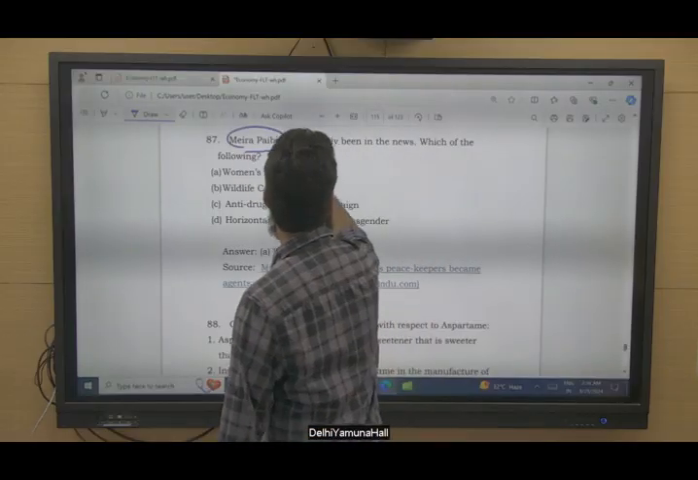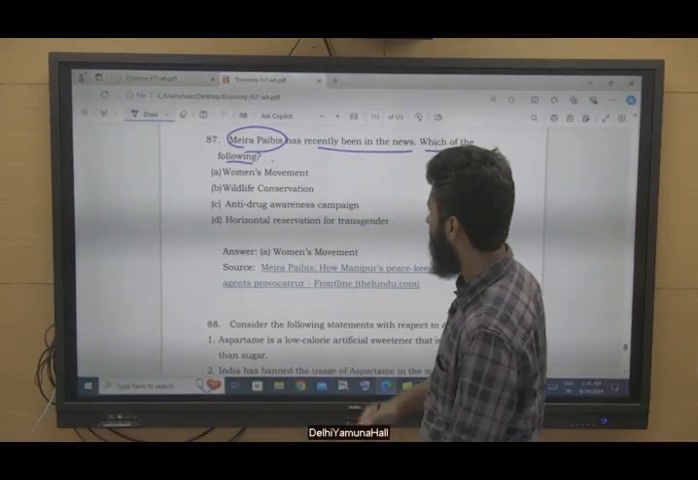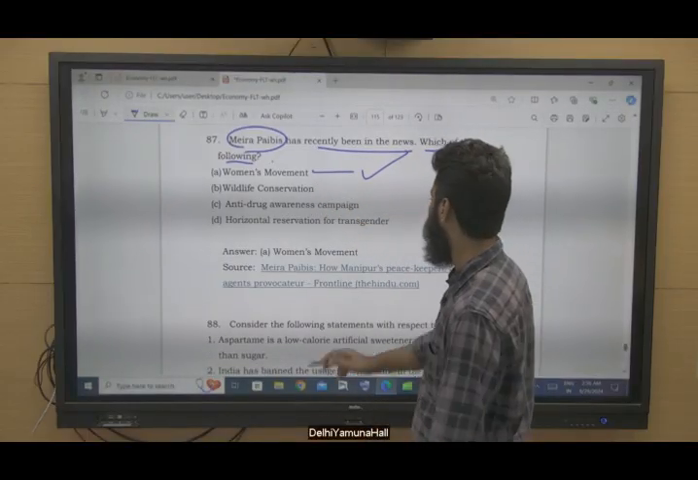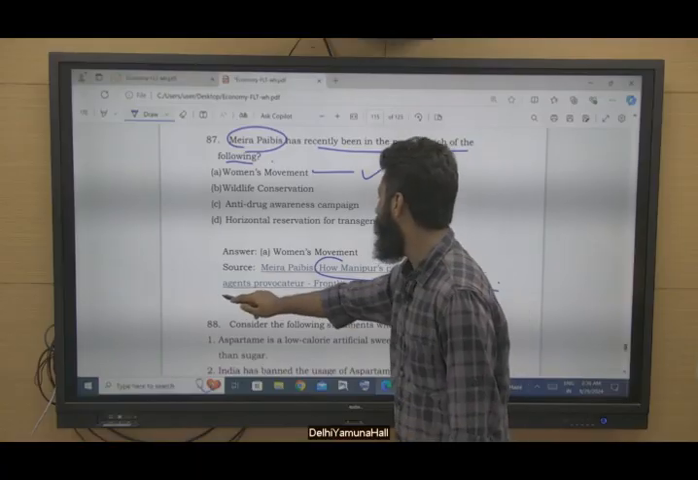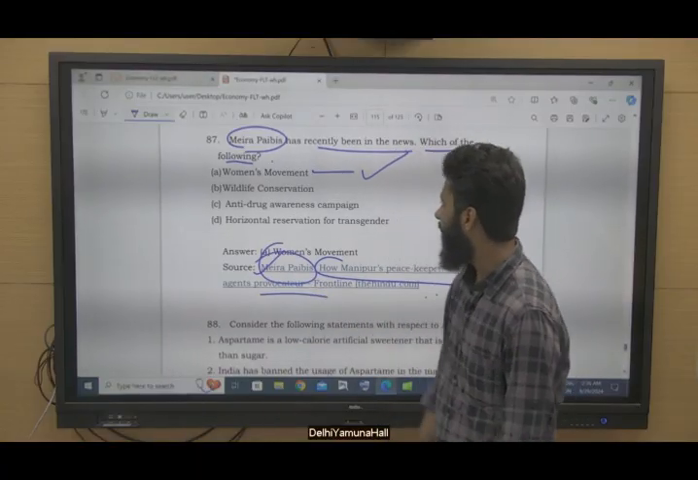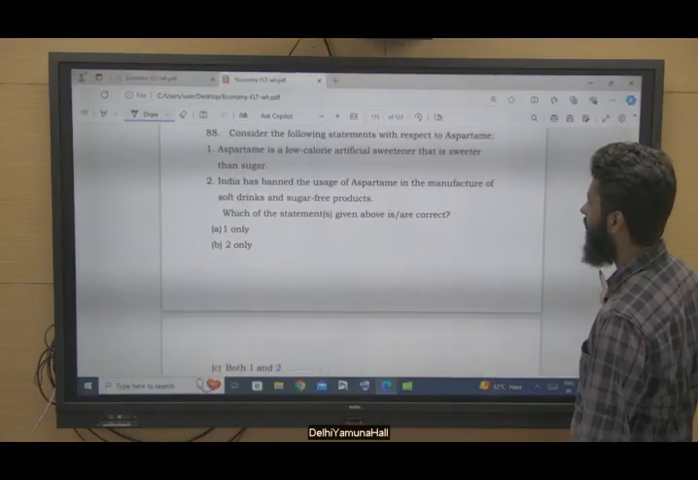Mira Paibis has recently been in the news. It is related to what? It is related to the women's movement in Manipur, right? "How Manipur's peacekeepers became agents, provocateurs, frontline," The Hindu.com, is about Mira Paibis. Yes. So this is related to the women's movement.